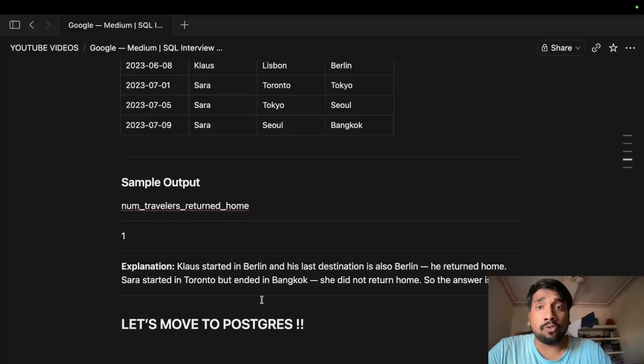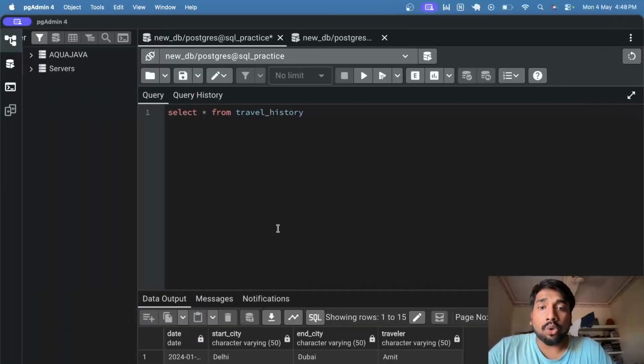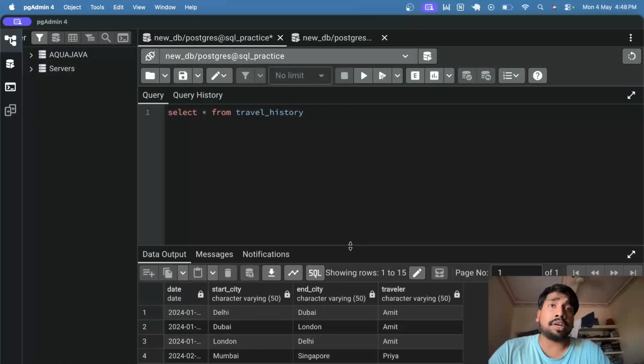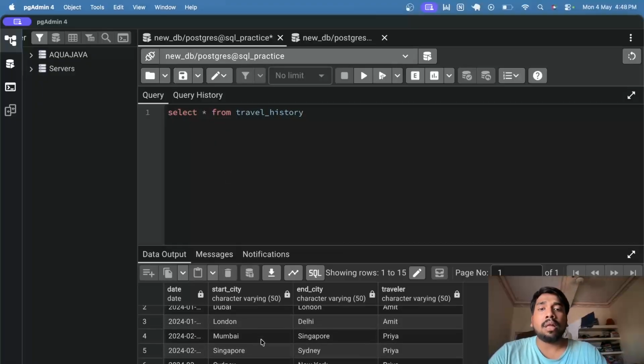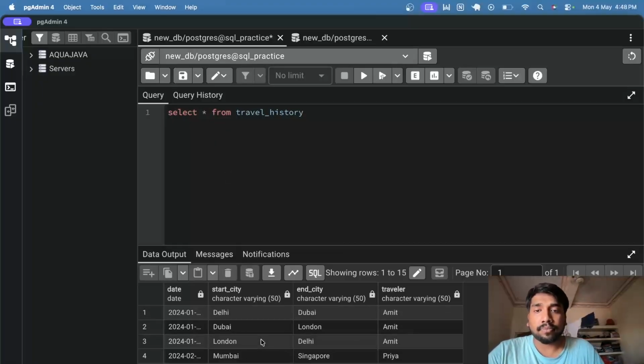Now with this we can move to Postgres here. So here is my table. I have already used the create and insert statements, and I have run the select query for you guys to see what I have done here.